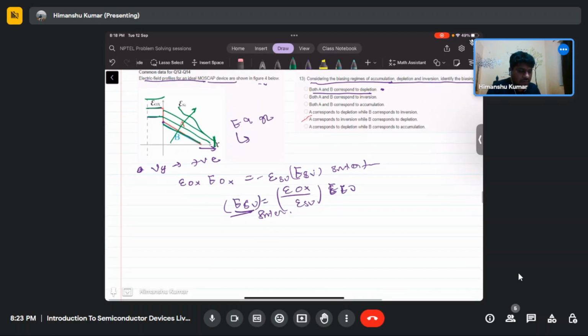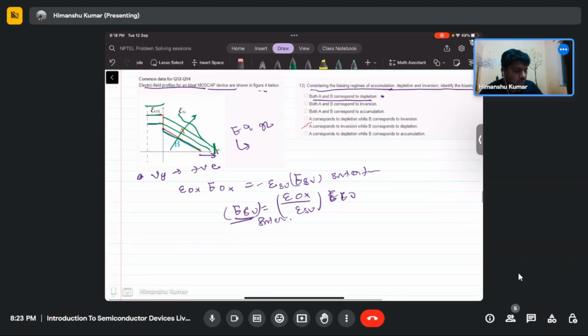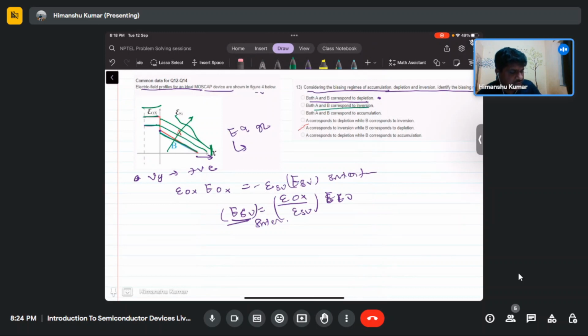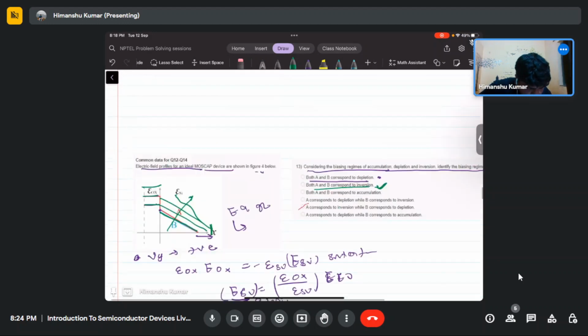Okay, so both A and B correspond to the inversion region? No, that is not the correct option. A and B, maybe this second option may also be correct, because we don't know. Even if B is already inverted, then also the slope will get changed. So the field in the oxide, just wait.